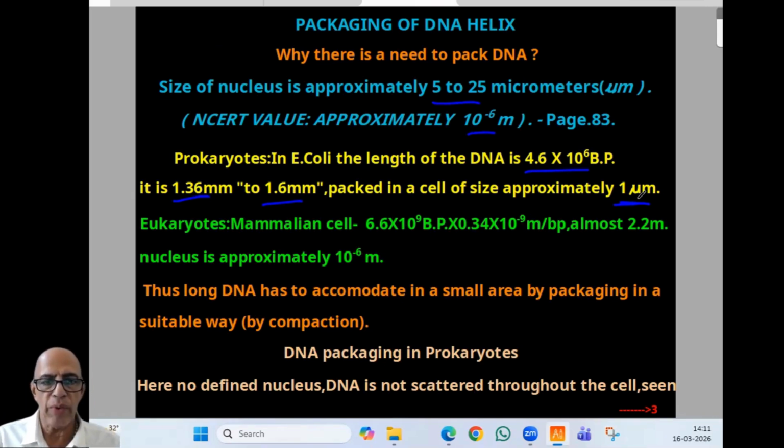Now, eukaryotes. You can find the mammalian cell, for example, 6.6 into 10 raised to 9 base pairs into 0.34 into 10 raised to minus 9 meter per base pair. That comes to almost 2.2 meters. And the nucleus is approximately 10 raised to minus 6 meters. So this is the NCERT value, a popular question. Thus, long DNA has to be accommodated in a small area by packaging in a suitable way, that is by compaction, togetherness, compaction.